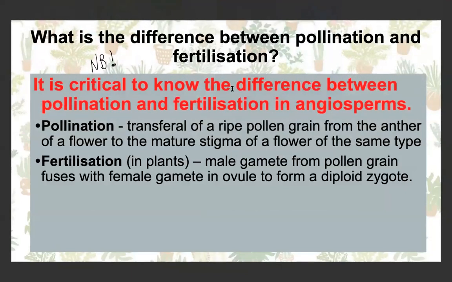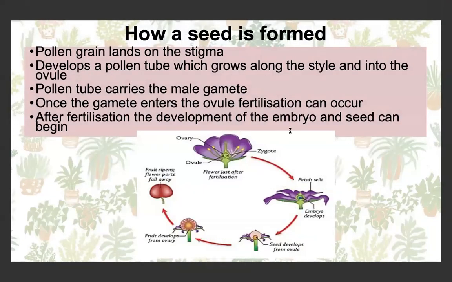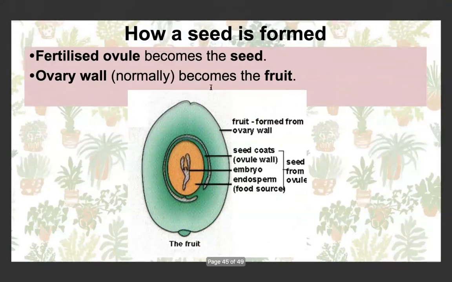So of course, this would be the difference between pollination and fertilization. Pollination is the transferal of a ripe pollen grain from the anther of a flower to the mature stigma of another flower of the same type, so of the same species. Fertilization, in talking specifically about plants, is when the male gamete from the pollen grain fuses with the female gamete inside the ovule to form a diploid zygote. This is the same process, just saying the same thing as in the fertilization slide. And we know that the fertilized ovule becomes the seed and the ovary wall usually becomes the fruit.